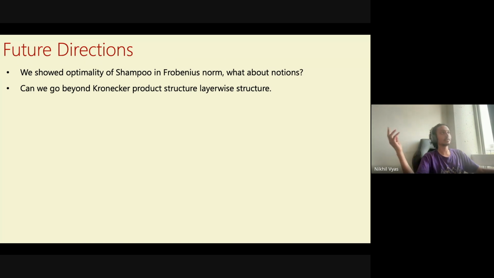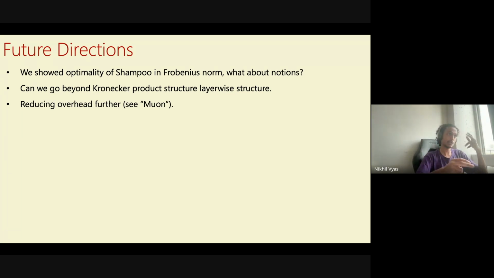The second question, which is more open-ended, is that currently we are doing layer-wise approximations, and for each layer, there's a Kronecker product approximation. You could ask, can we do something more interesting here? And finally, there's the question of, can we reduce the overhead further? There's this new optimizer that people on Twitter, like Keller Jordan and Jeremy Bernstein, are exploring, called Muon, which has no overhead, and it's Shampoo-like. In our comparison, Soap seems slightly better, but in certain settings, Muon could be very useful because it has nearly zero overhead over SGD with momentum.